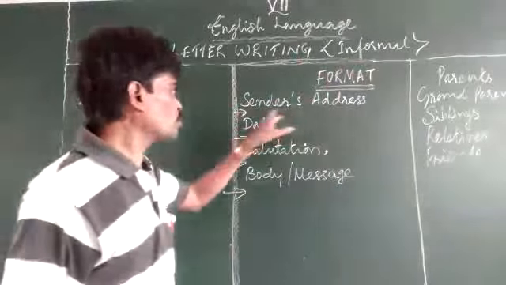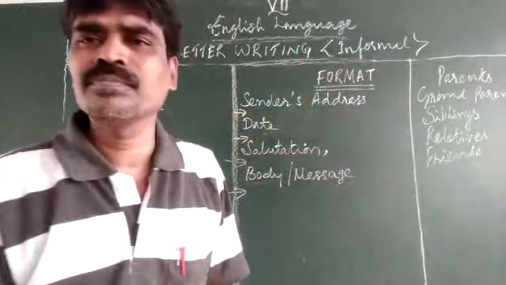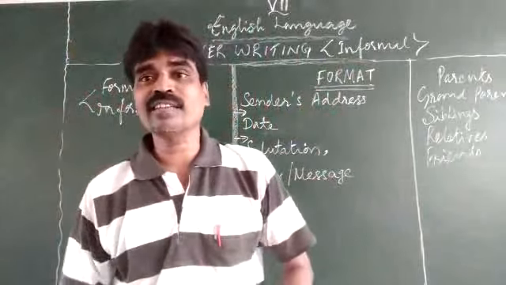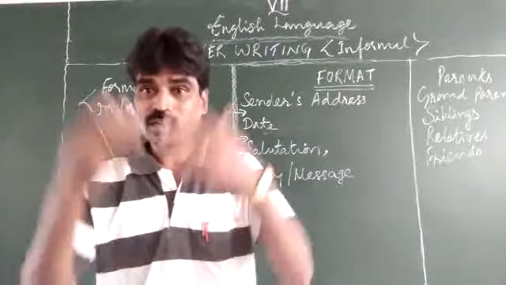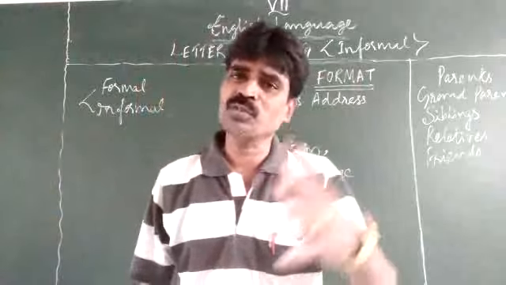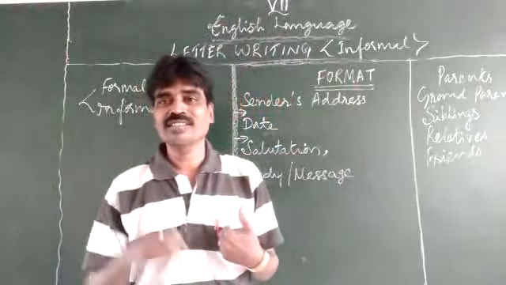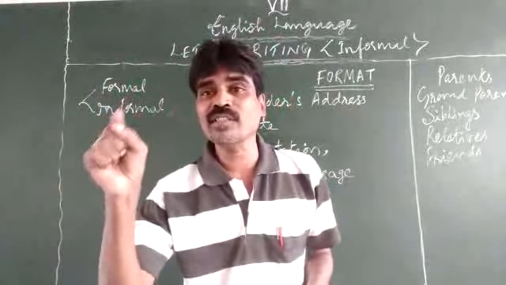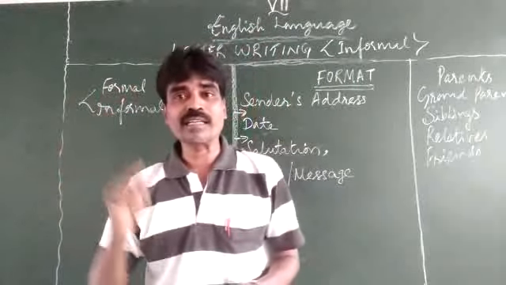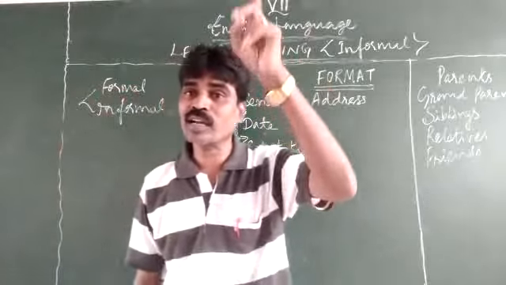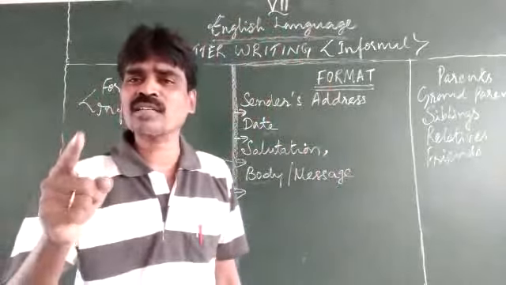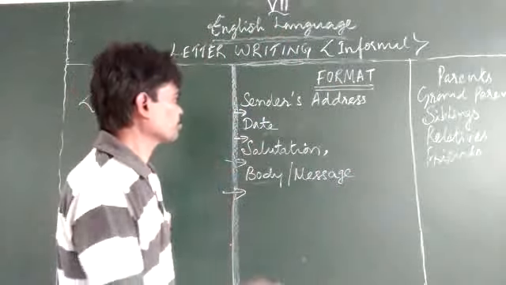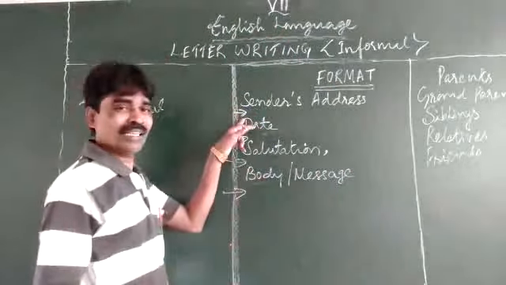First and foremost, the sender's address. Sender's address can be of two types: 2-line address and 3-line address. Whichever way you prefer, you can use it, but I prefer the 3-line address. The last line should have a full stop at the end. The rest of the lines are followed by a comma at the end. Punctuation marks are very essential. Learn it very carefully. Then leave a space.